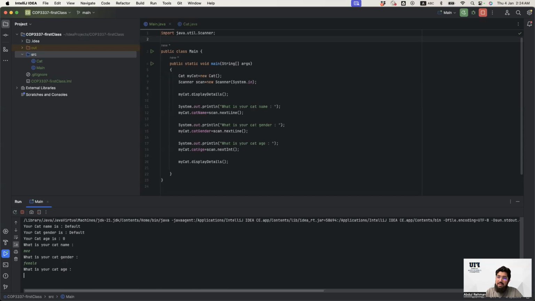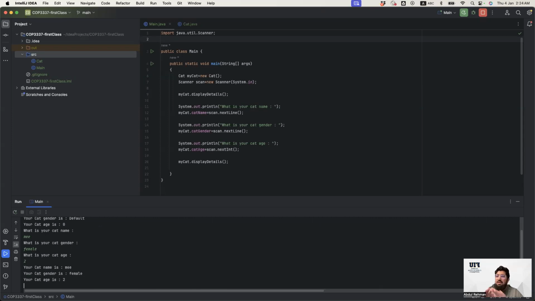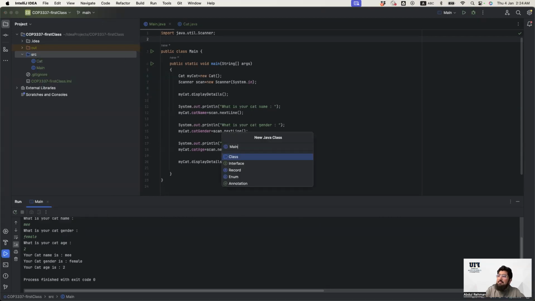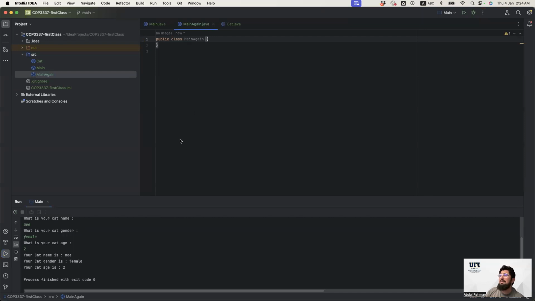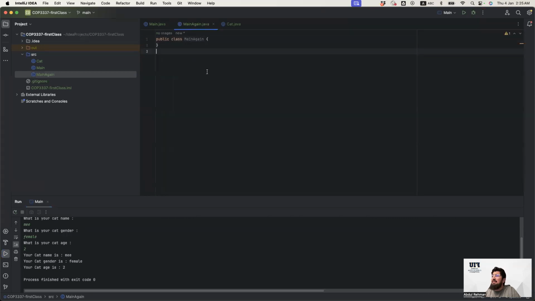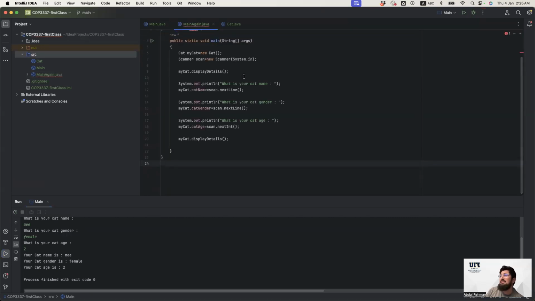So what is the benefit of it? Let's see. What if I have another class, which is called, let's say, main again. So this is my other class. Main again and main are 2 different classes. Now I'm going to call this same class in here. So let me quickly grab the content, and I simply change a little bit here.